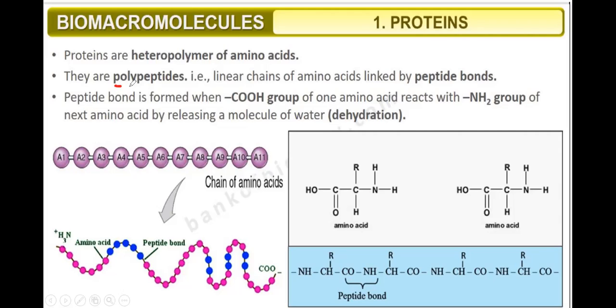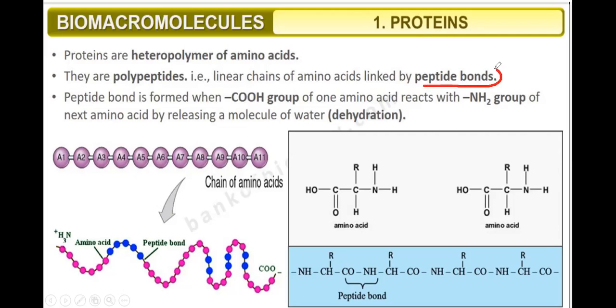So they are polypeptides, that means a linear chain of amino acids linked by peptide bonds. This is a chain of amino acids A1, A2, A3, and up to A11. These amino acids form a chain, and they are linked by peptide bonds.